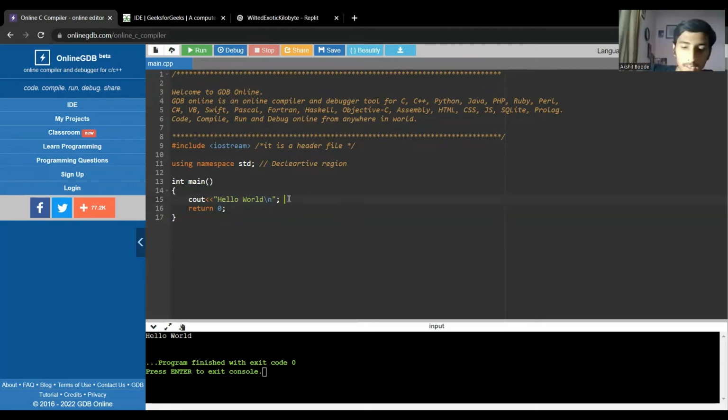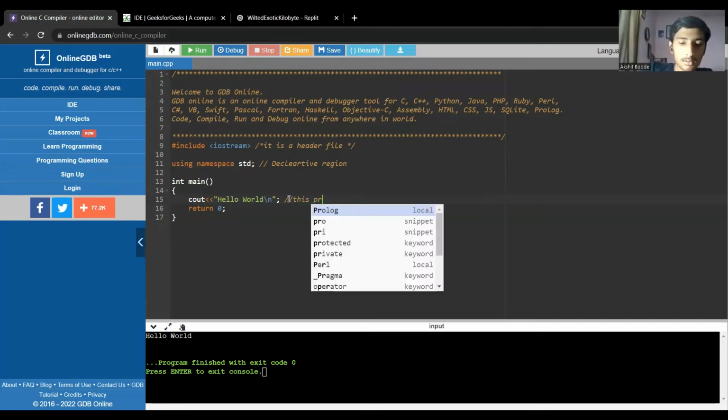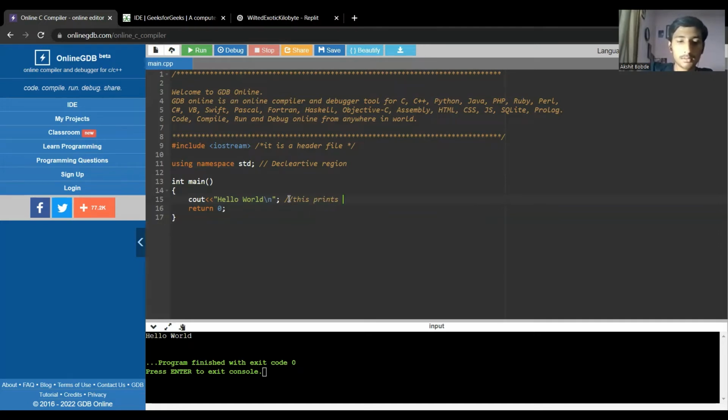So I will just write here that this prints hello world. Okay, so you have understood the cout function.